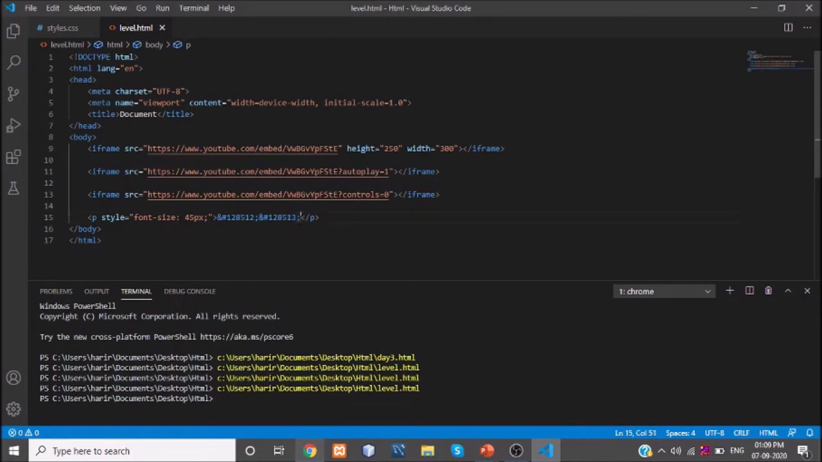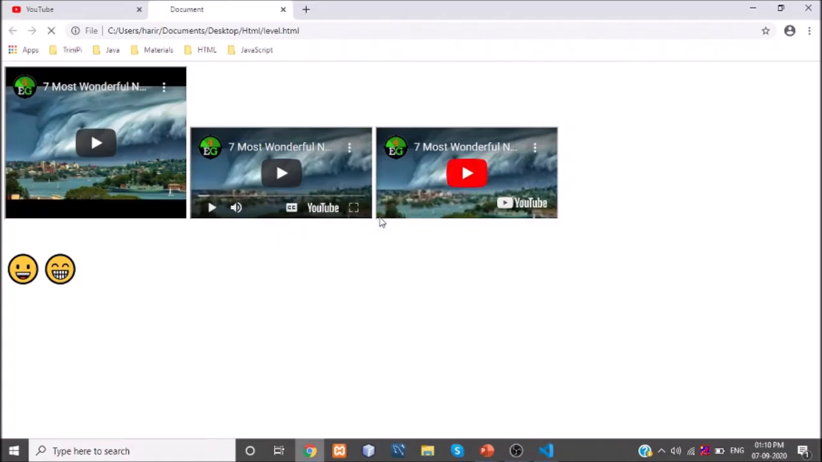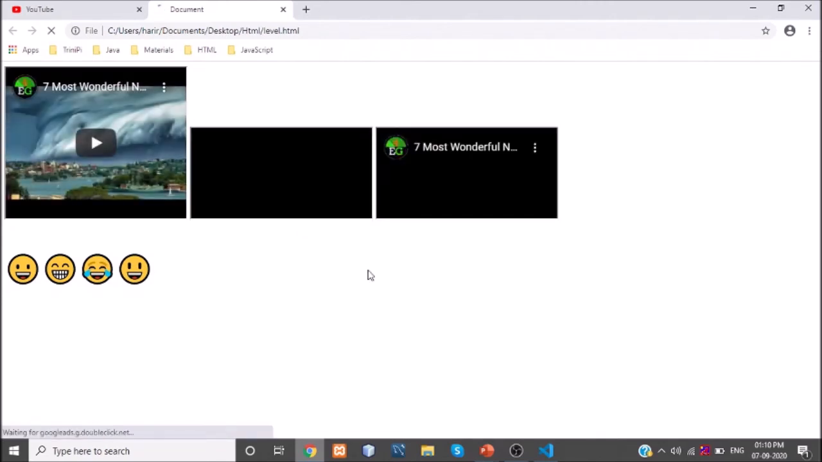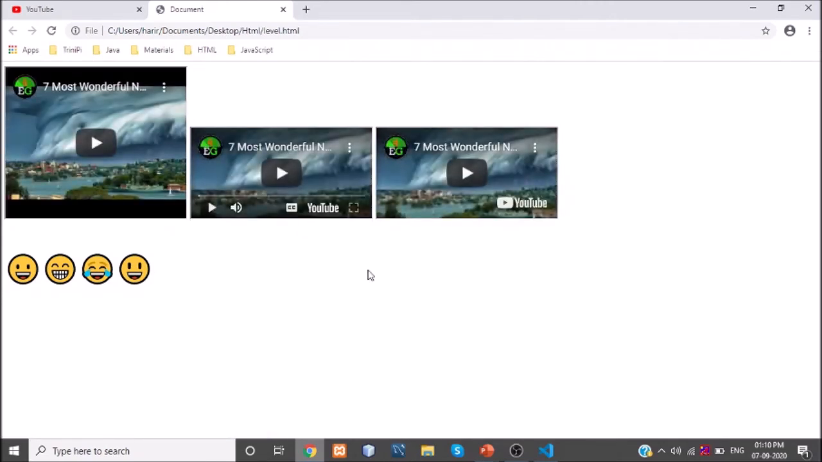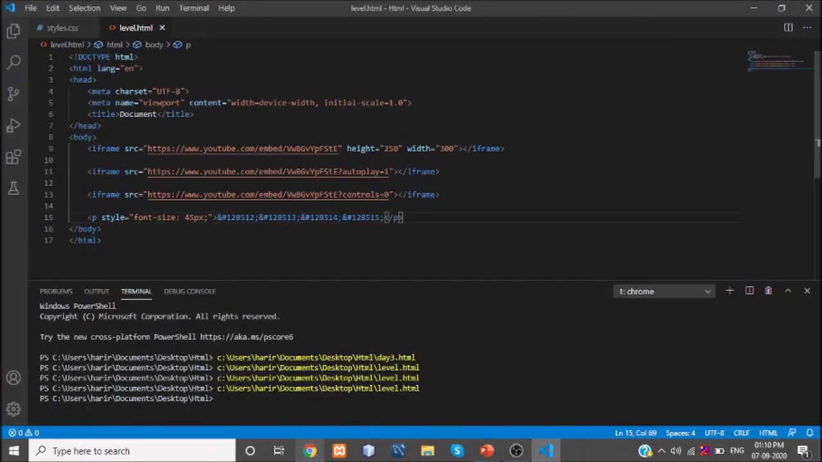Similarly, I am showing a set of sequential order emojis. I am copying this and pasting, then 14, and I am giving 15. Let's see what happens. See, it gives you 4 different emojis here. These emojis are specified with unique IDs followed by these 2 symbols, ampersand and hash, followed by 6 digits of numbers. This will give you the emojis in your website.